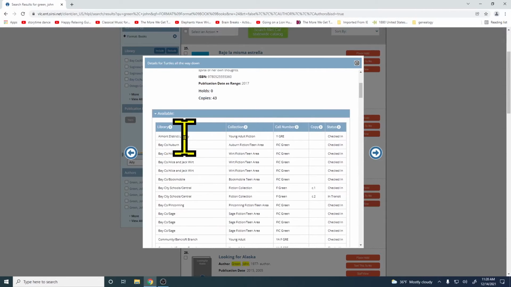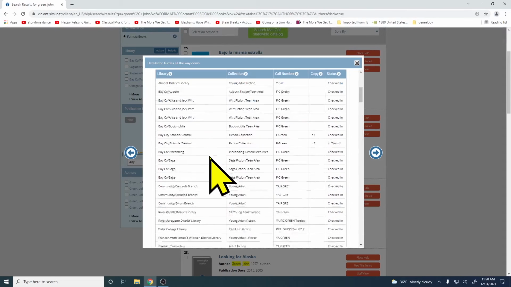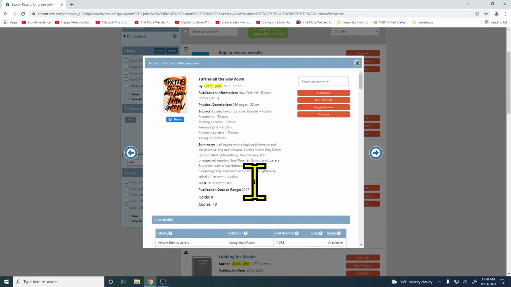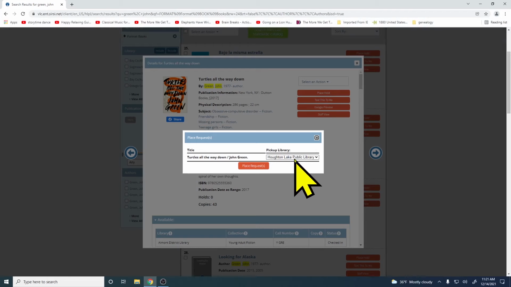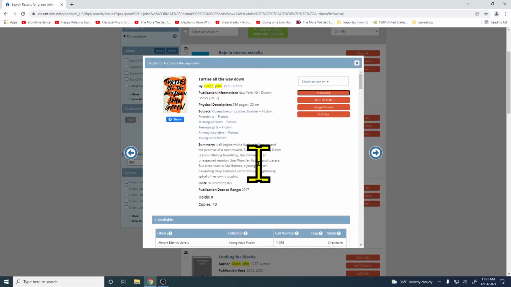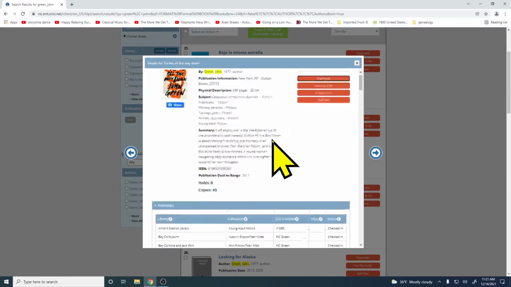You can see if Houghton Lake owned the copy, it would be at the top since that's our library. But we don't own this book at the moment, but a bunch of other libraries do. So we can do the same thing we did to place a hold on our own item, but to place it on another library's item. So we'll go ahead up here, we'll click place hold. Again, it's going to ask us where we want to pick it up. It's only going to be Houghton Lake as your option. Hit place requests. And success. And then we can hit OK. So now that item has been placed on hold from another library, and you'll be notified when it comes in.